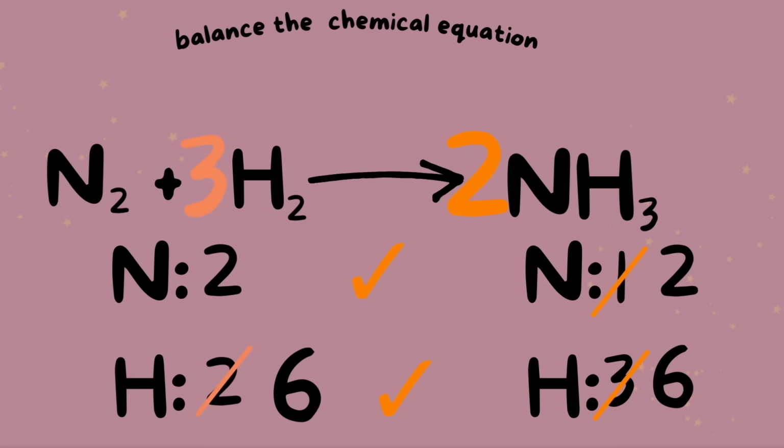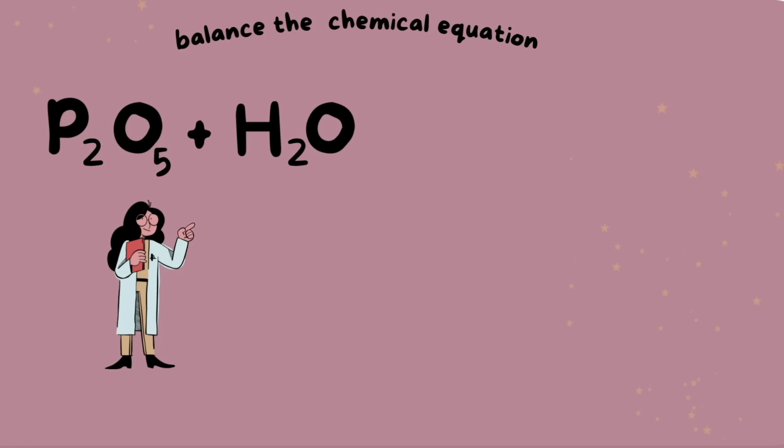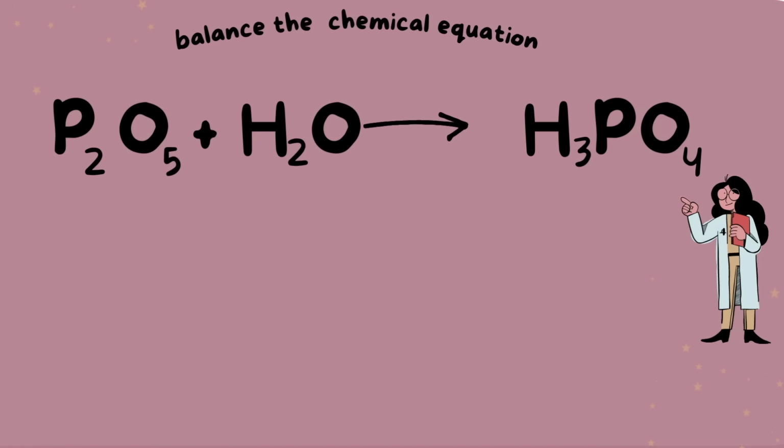There are equal amounts of atoms of each element on both sides, as well as equal amounts of moles. Now, this can be a bit confusing if you're not sure what moles are, but just know that the amount of moles will be equal to the amount of atoms. Alrighty guys, I have this last practice problem for you to go ahead and balance on your own. I'll have the answer for you at the end.